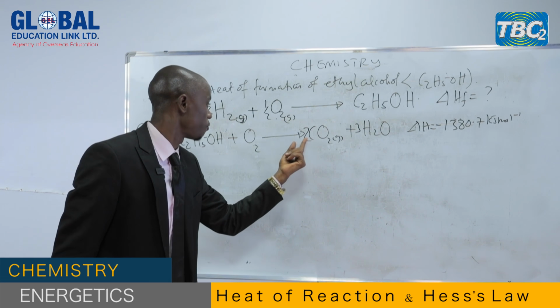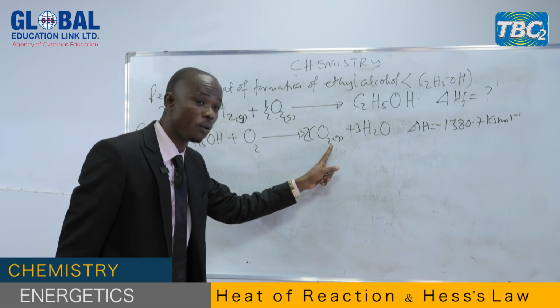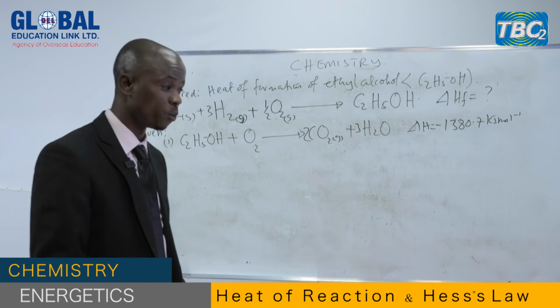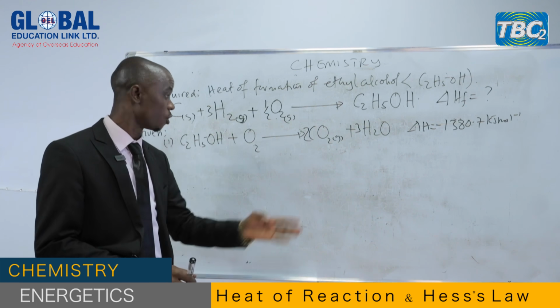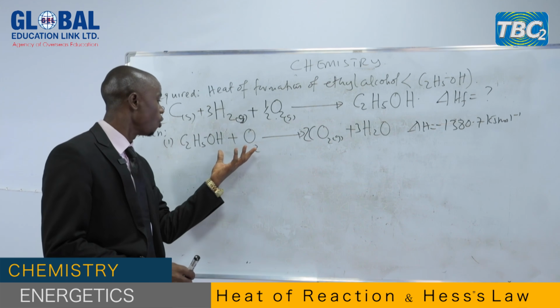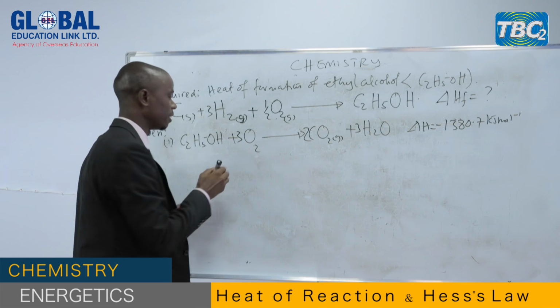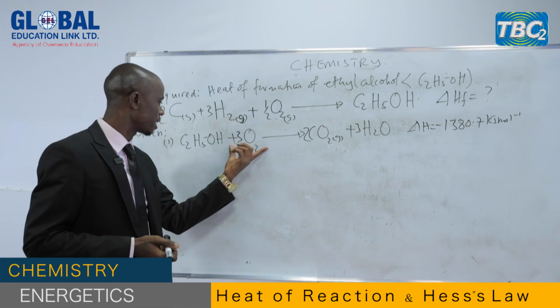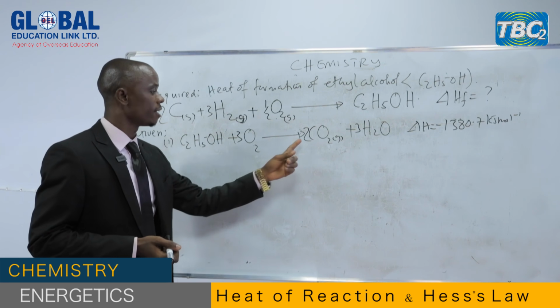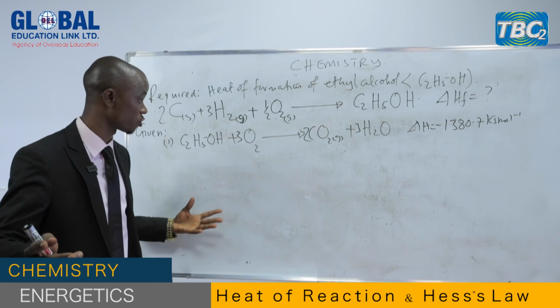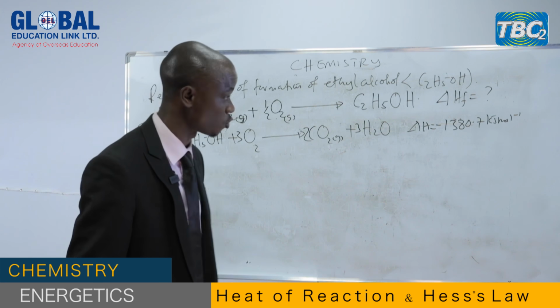So when you take 2 times 2, we get 4. And plus 3, we have 7. We have 7 oxygen atoms on the product side. But in this side, we have 3. What are we going to do? We put here 3. To make it 6 plus 1, we get 7. And 2 times 2, 4. And this one gets 7. So for the case of oxygen, it is balanced. So this equation is balanced.